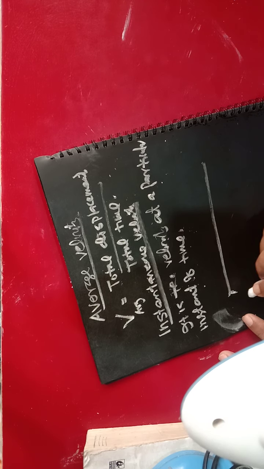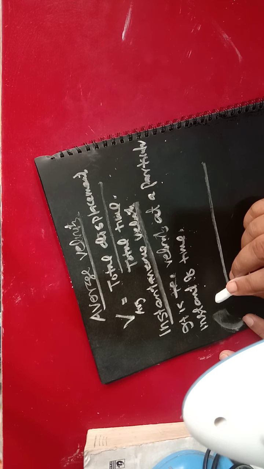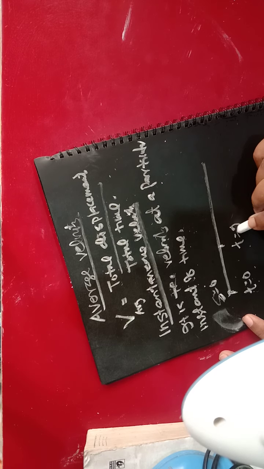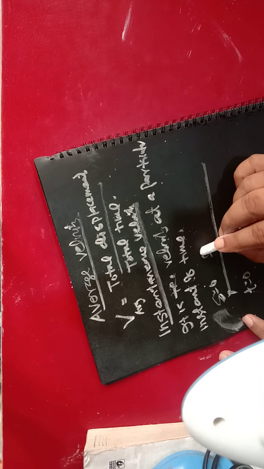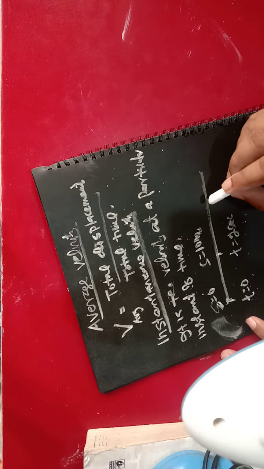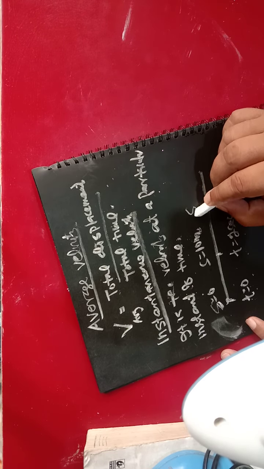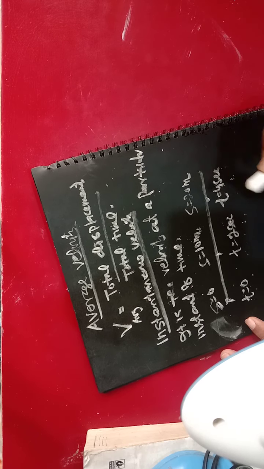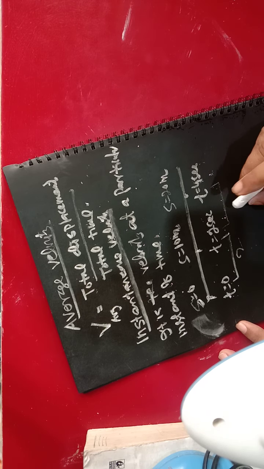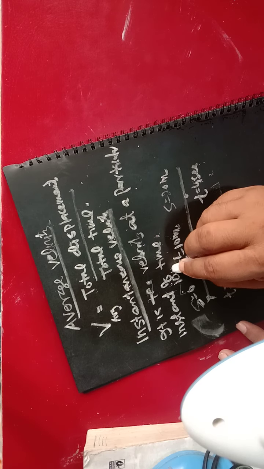Suppose at t equal to 0 the displacement is 0, and at t equal to 2 seconds you find the displacement equal to 10 meter. I am talking about the magnitude, and the body is moving in a straight line. When t equal to 4 seconds, the displacement is 20 meter. In this manner the time interval is 2 seconds, and the displacement is also 10 meter in a straight line.